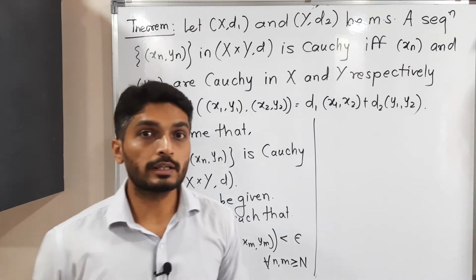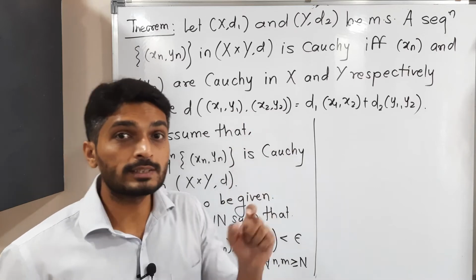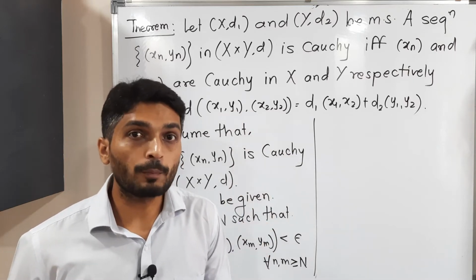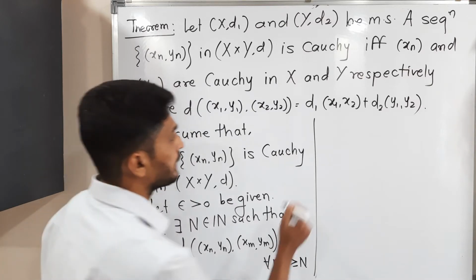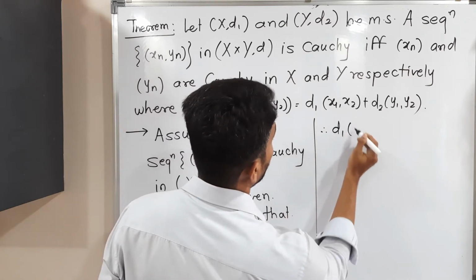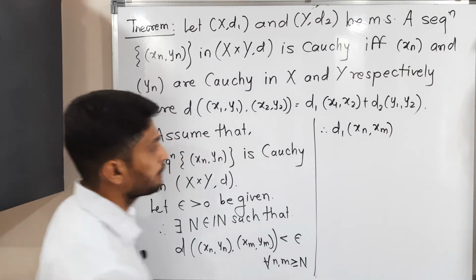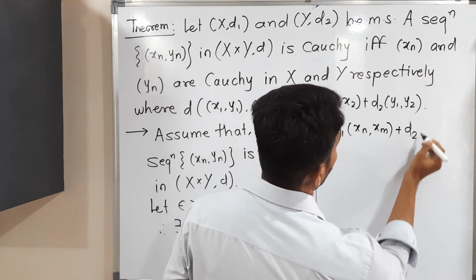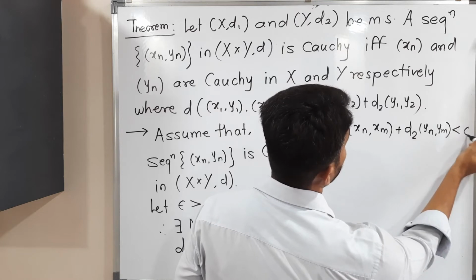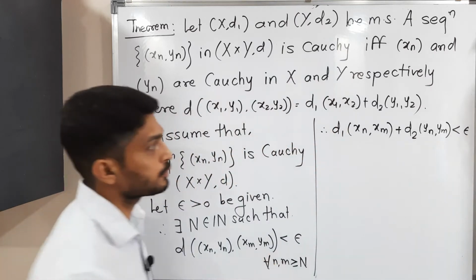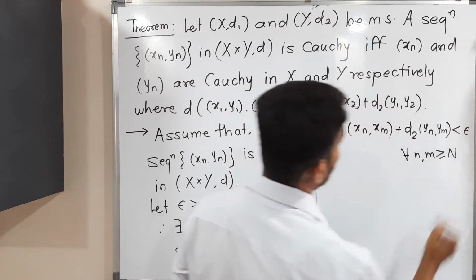After that, I am going to use the definition of D. The definition of D involves d1 and d2. d1 will operate on elements of X, d2 will operate on elements of Y. So if I follow it, we will have d1 of xn xm plus d2 of yn ym, which is less than epsilon for all n comma m greater than or equal to capital N.